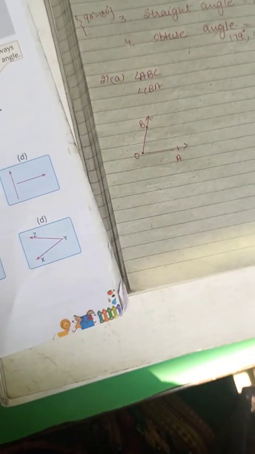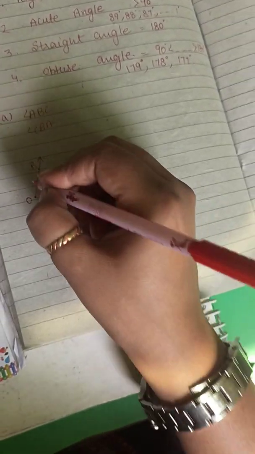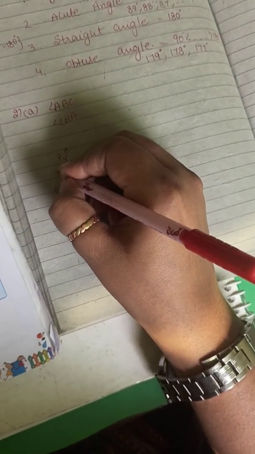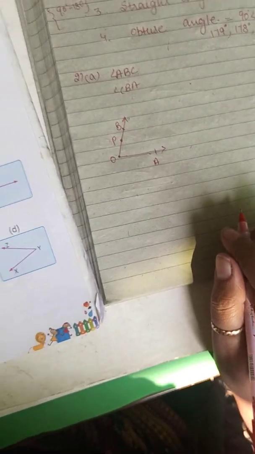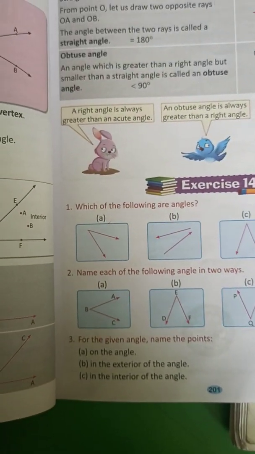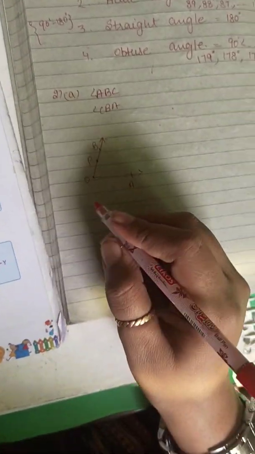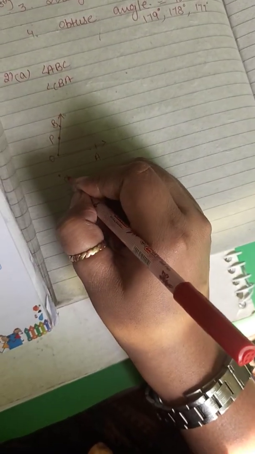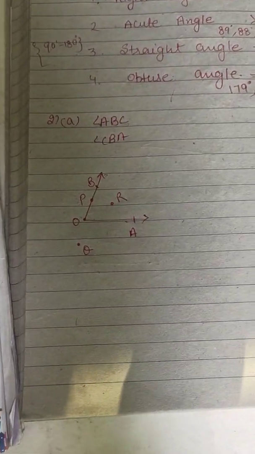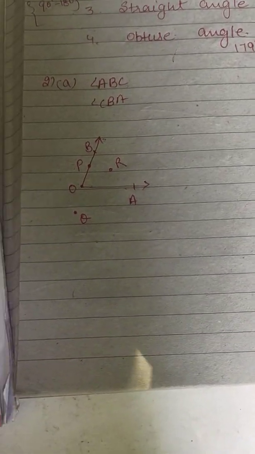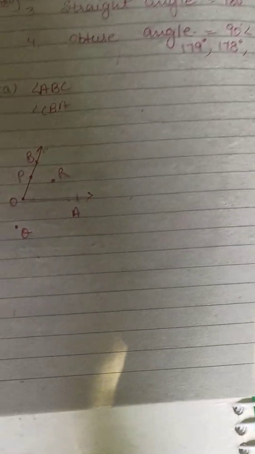In this what you have to do, you have to first mark a point on the angle. So the point which is on the ray, that is the point on the angle. Then in the exterior, exterior means outside of this, so Q, and in the interior of the angle, that is R. So clear students, how to put the points on the angle, in the exterior of the angle and in the interior of the angle.